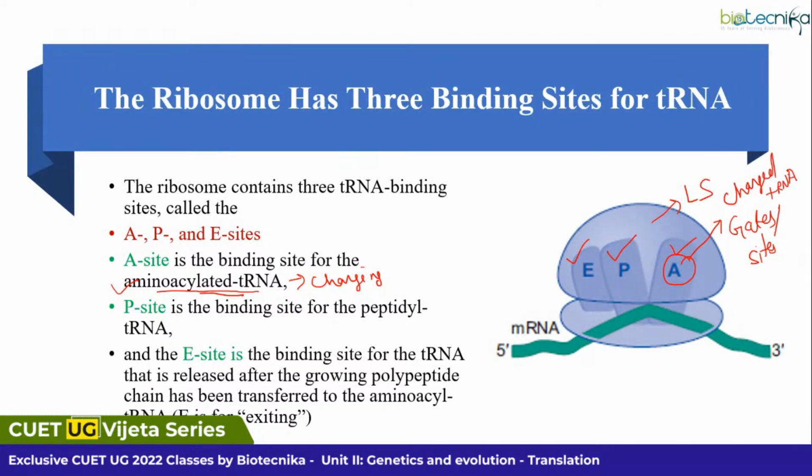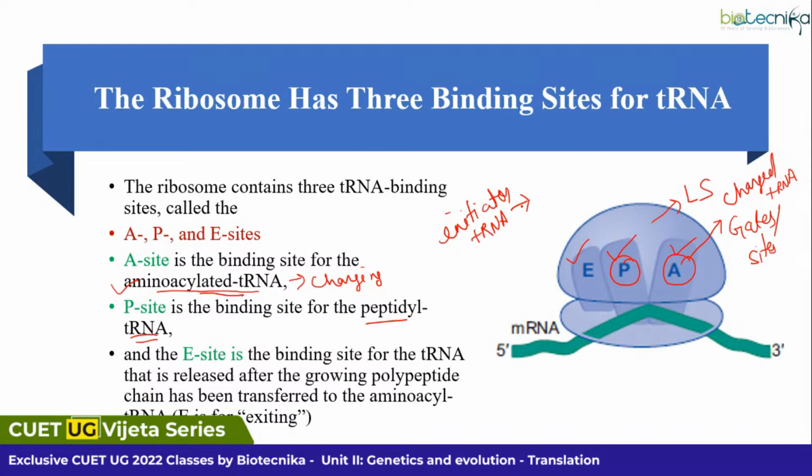Next, the P site. The P site corresponds to peptidyl tRNA. Always remember one thing: you have the initiator tRNA. Which amino acid is carried by your initiator tRNA?